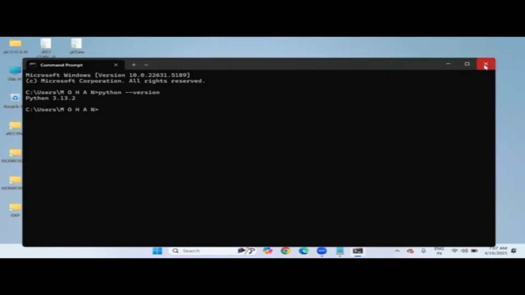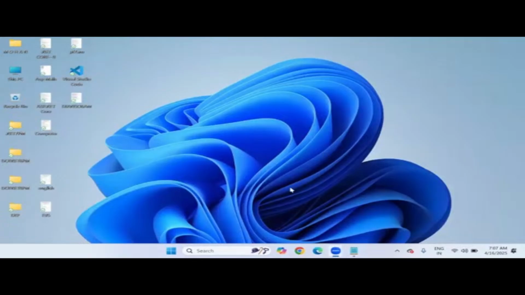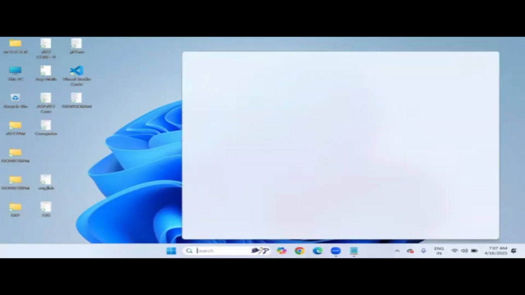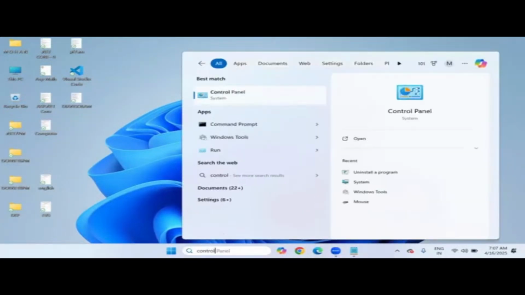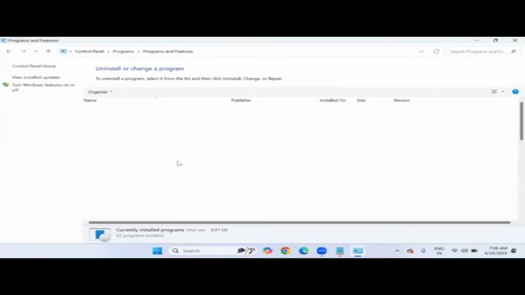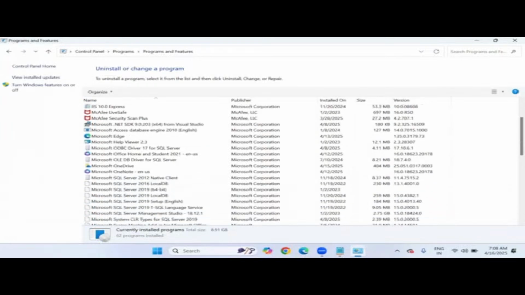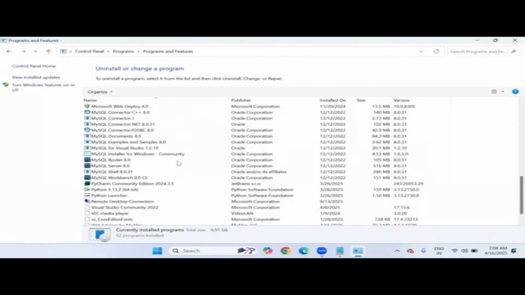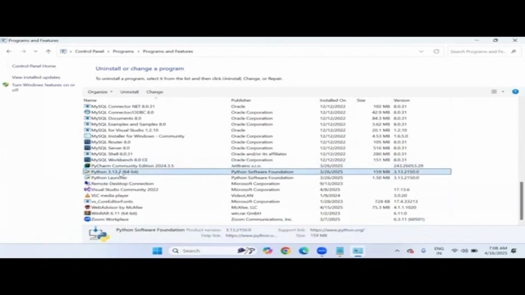So let me uninstall this Python software from my computer so that I can show you the downloading and installation procedure again, just for you to observe the steps here, okay? So let's uninstall right now by going to the control panel. Let's go to the control panel of your system, and I'm clicking on uninstall a program, and here Python software is already available in my machine. So I'm trying to uninstall it now. You can see Python 3.13.2, right click and uninstall.